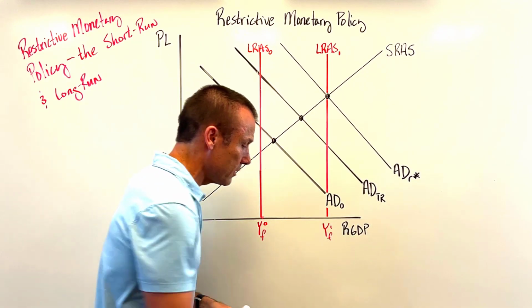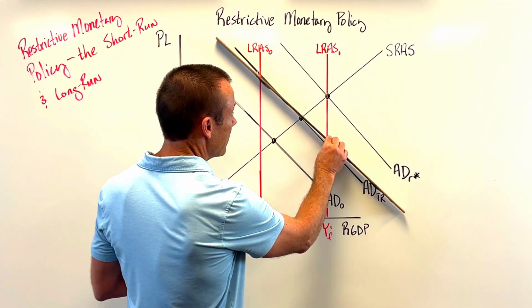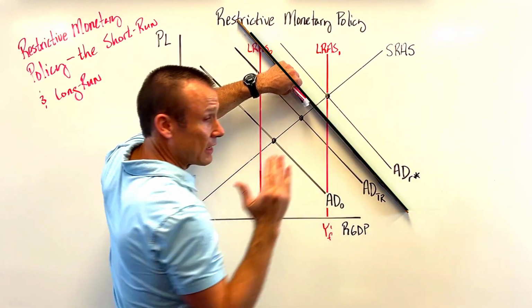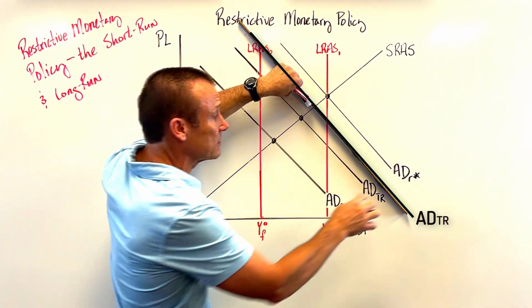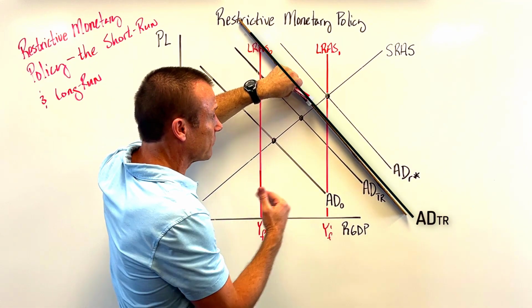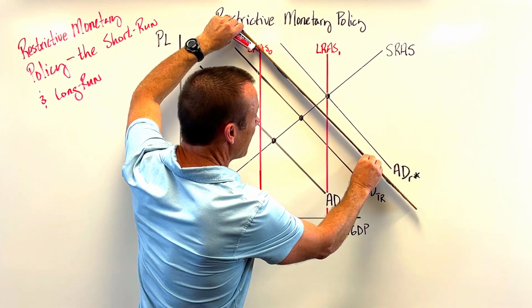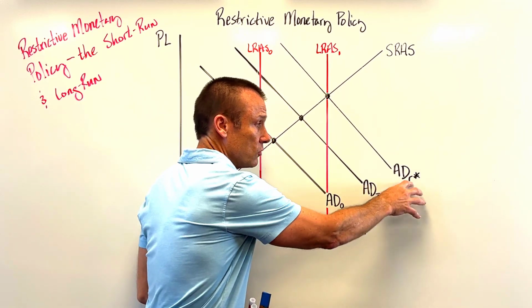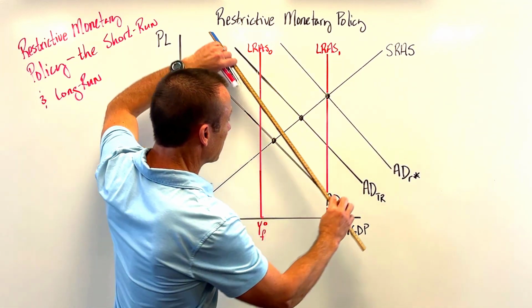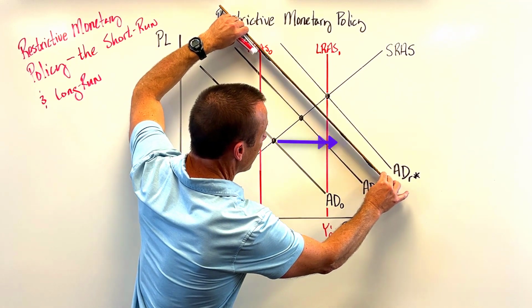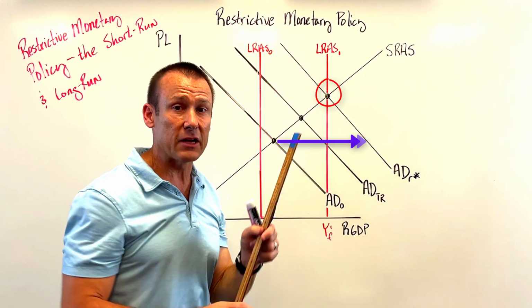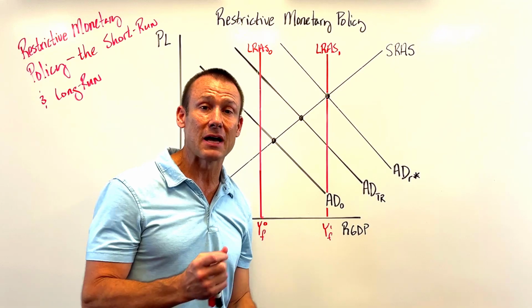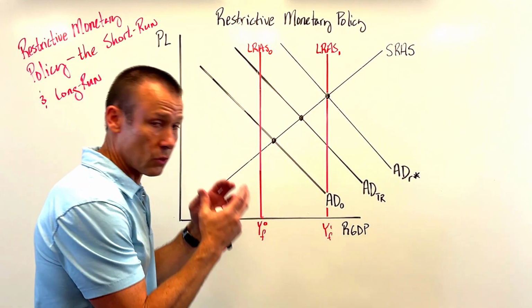Less restrictive. And what they're going to do is begin to lower their targeted rate. And as they lower their targeted rate, let me go ahead and grab this right here, the AD curve is going to shift to the right. Now, as they lower it, the targeted rate still remains above the neutral rate, so we're still being restrictive, just less and less. So you can see why they would go through a series of rate cuts, bringing us from our targeted rate to R star. They would keep lowering the targeted rate to bring us closer and closer to R star, as we get closer to getting rid of what they're trying to get rid of, which is probably these high inflation rates.